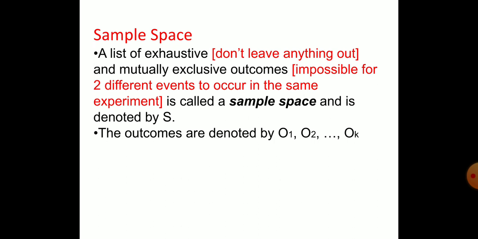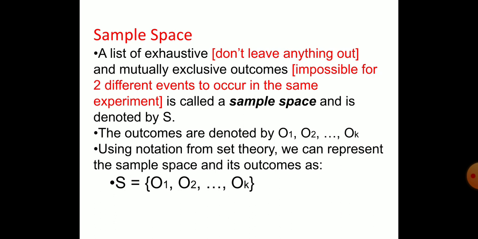You see here, the outcomes are denoted by O1, O2 up to Ok. Using notation from set theory, we can represent the sample space and its outcomes as S equal to the set {O1, O2, and so on to Ok}.